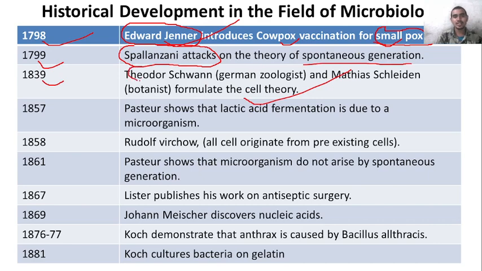Theodor Schwann was a German zoologist and Matthias Schleiden was a botanist. They both formulated the cell theory. Then in 1857, Pasteur showed that lactic acid fermentation is due to microorganisms. So Louis Pasteur developed the process of pasteurization.